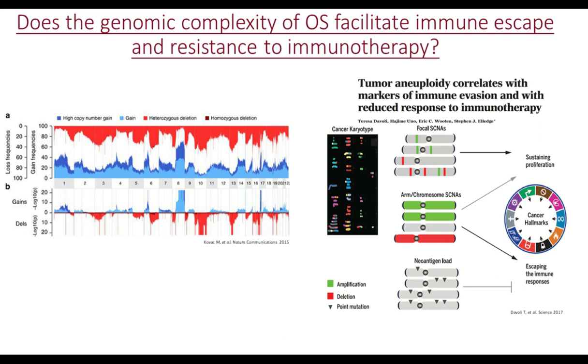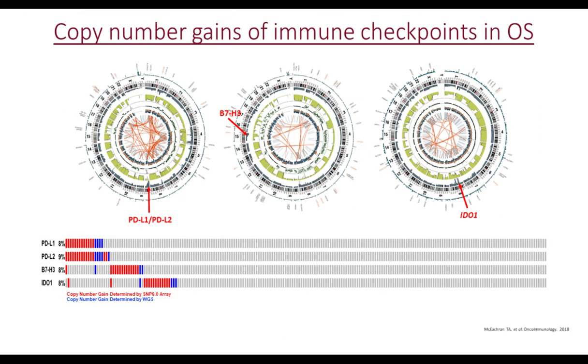So we know that osteosarcomas demonstrate aneuploidy, these focal and broad copy number alterations, and osteosarcomas do generate neoepitopes, albeit at a much lower level than that of most adult solid tumors, and the expression of these neoepitopes is very low. So putting this all together, we decided to ask the question: are there copy number alterations, whether they be focal, whole chromosome arms, or whole chromosomes, in osteosarcoma that will impact the ability of these tumors to be recognized by the immune system?